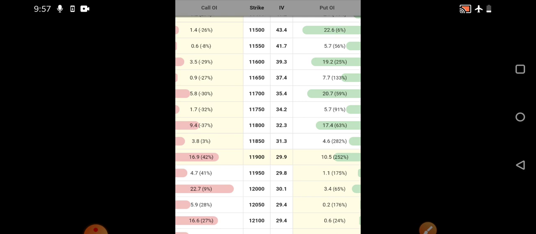Okay, so this is the open interest and that is the option chain analysis. I hope you have an idea. For people new to this, we have discussed in earlier videos how to read the option chain. I hope you have watched all the videos. So this is the view of Nifty.